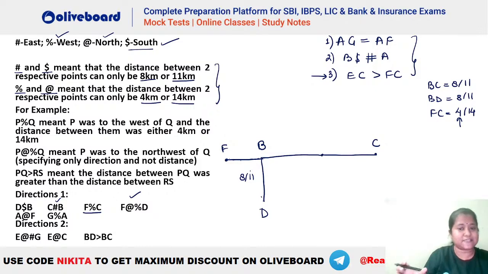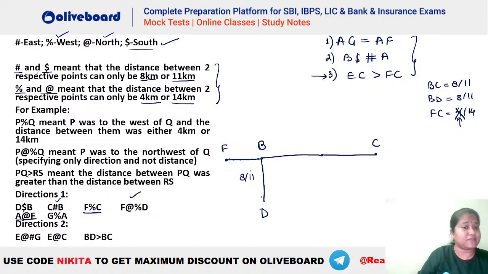Why? Because FC is equal to FB plus CB, है ना? So you can see if BC itself is either 8 or 11, how can FC be equal to 4? That means we know that FC should be totally 14, right? FC का value कितना आएगा? It has to be 14 for sure. हमें तो ये मिल गया अभी तक FC का value, ठीक है? Now let's see what else do we have.